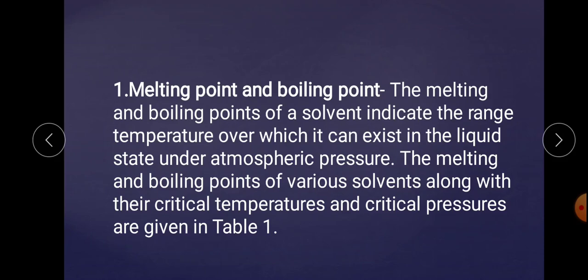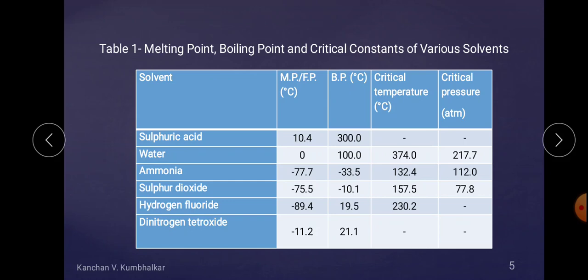So let's check out the various solvents with their various characterizations. These are the various solvents that have been given, starting with sulfuric acid. What is the melting or freezing point? About 10.4 degrees Celsius, above which it melts and below which it freezes. Its boiling point is about 300 degrees Celsius: up to 300 degrees Celsius sulfuric acid remains in the liquid phase, above which it gets converted into the vapor phase. The critical temperature and critical pressure are not mentioned here.